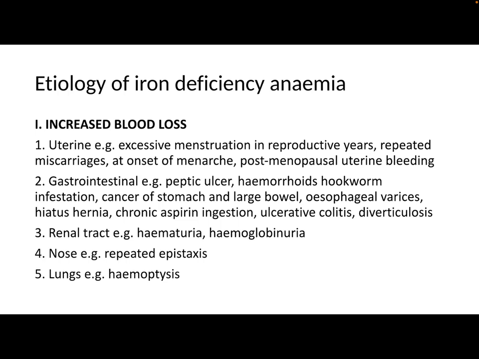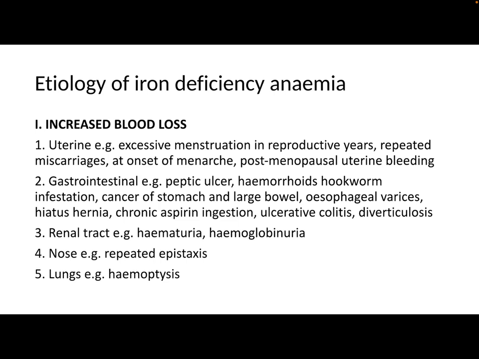Now coming to the topic proper, that is iron deficiency anemia, we will first see what are the causes. The first cause is increased blood loss from our body, which can be due to many causes: uterine disorders like excessive menstruation in reproductive years, repeated miscarriages, onset of menarche and postmenopausal uterine bleeding.